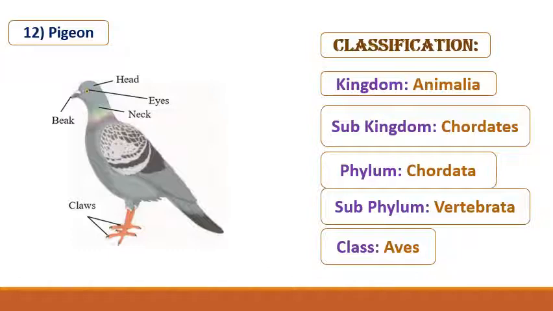These are warm-blooded, means they can maintain their body temperature constant. Their body is spindle-shaped to minimize air resistance during flight. Jaws are modified into a beak. Examples: peacock, parrot, pigeon, duck, penguin, etc.